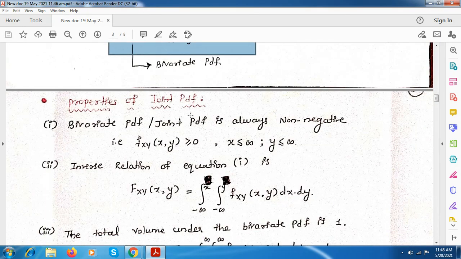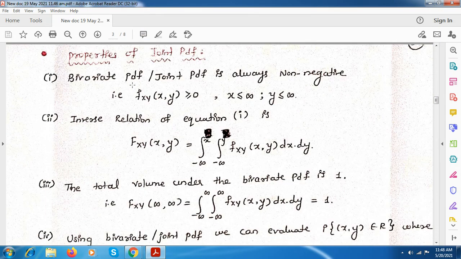Next, we have also seen the properties. Here, this is the first one. The PDF is always non-negative. That is, it will be greater than or equal to 0 when x is less than or equal to infinity and y is less than or equal to infinity.